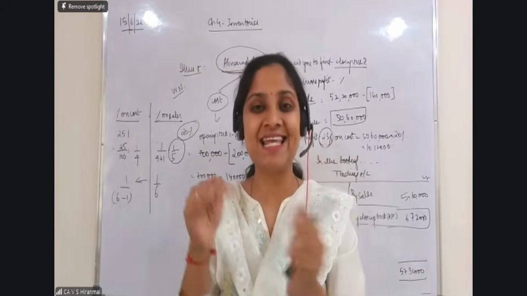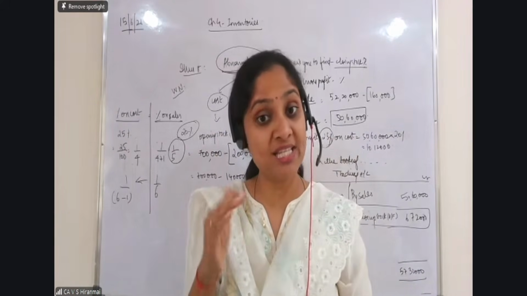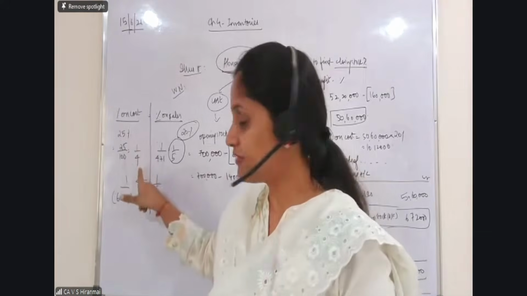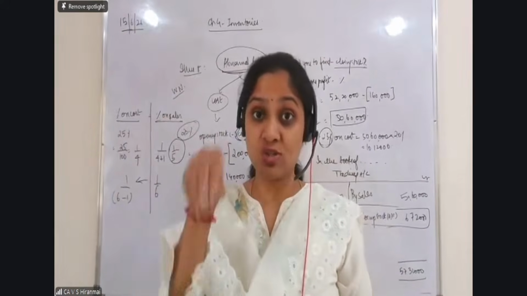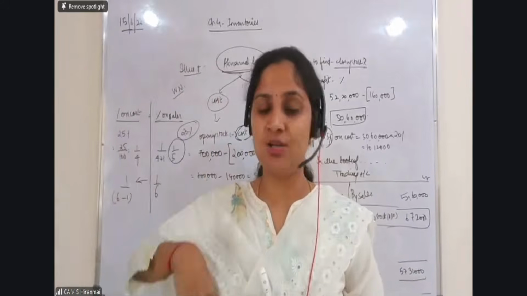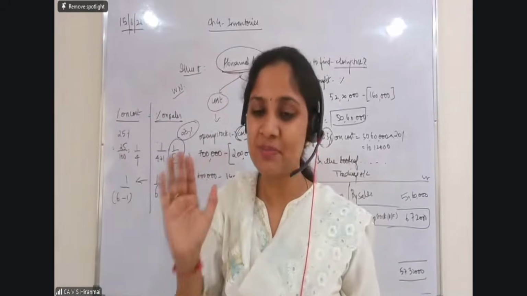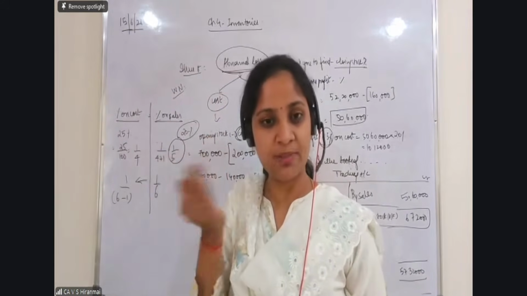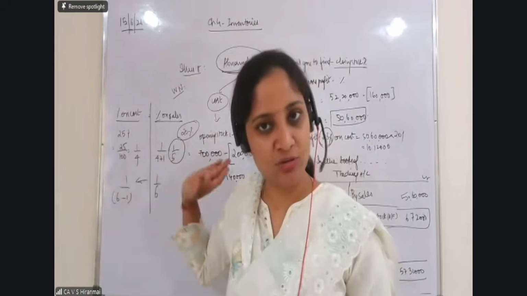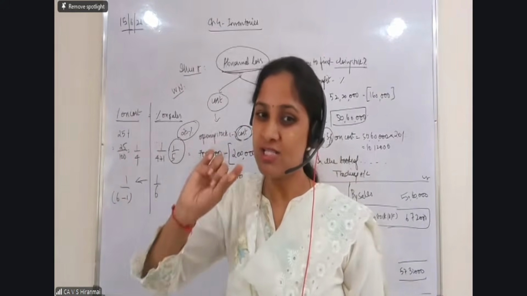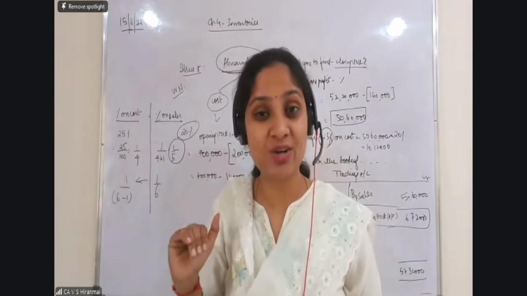Cost will be less than the sale. Cost is always less than the sale. So if 1 by 4 is my cost, now don't go fraction-wise. Madam, if I solve 1 by 4, then that is more than the sale. No, no. Just remember, very simple, switch off your logic brain and switch on the normal rule brain. If you see 1 by 4 is given as cost, sale will be more than cost, no, madam.